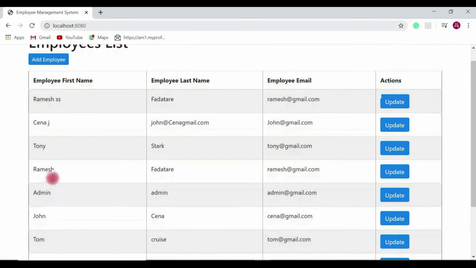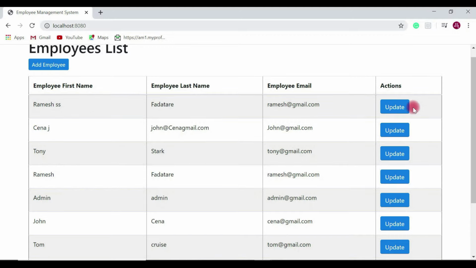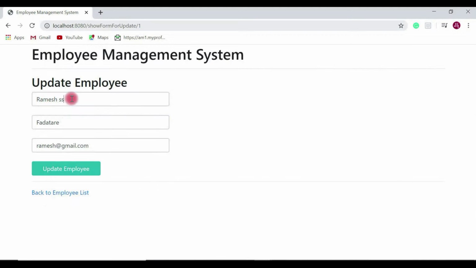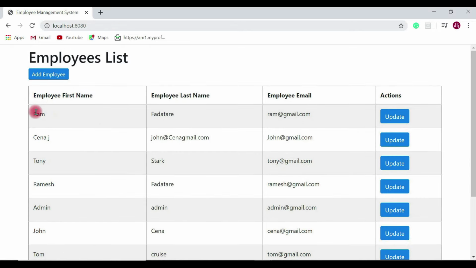Let's go ahead and update one more employee. Let's update this one, Ramesh. Let's remove this Ramesh and say Ram, and let's also change the email ID. Hit update employee. So look here, this employee is updated. Alright, so we have successfully implemented the update employee feature.